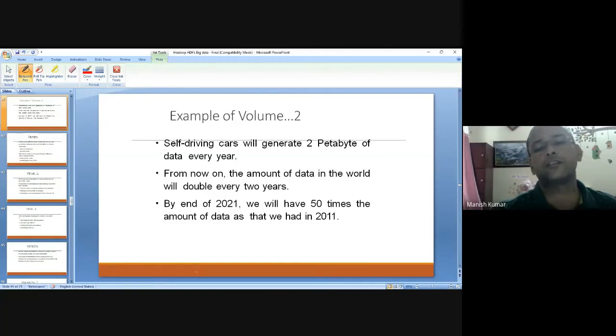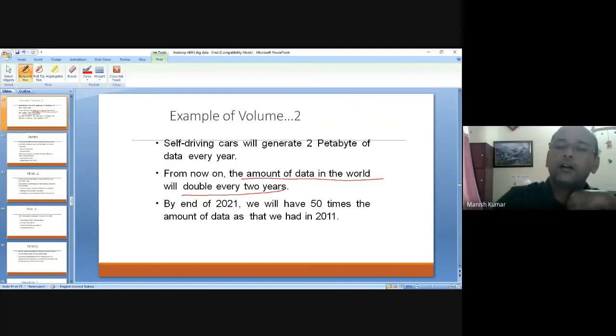Some other examples: self-driving cars generate 2 petabytes of data every year. And believe me, every 2 years, whatever data there is today, after 2 years it will be double. Just imagine that in this year itself, compared to 2011, whatever data we have will be 50 times. So huge data is available to us.